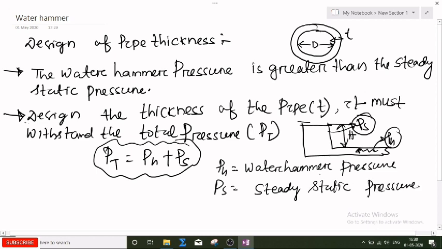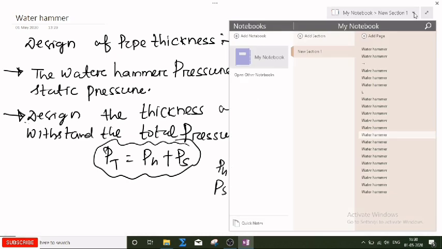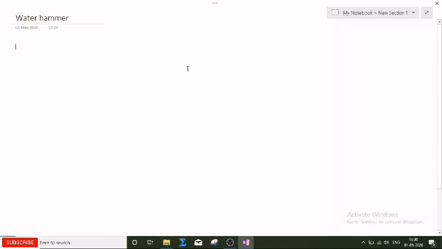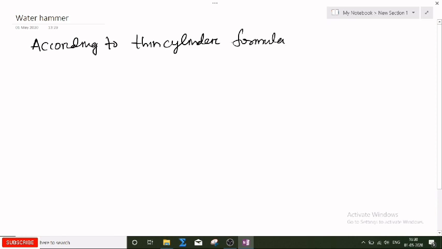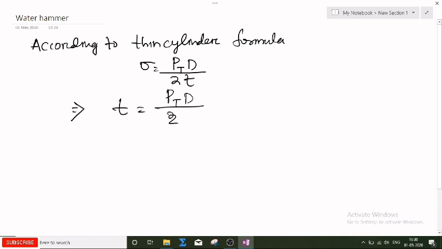So according to the thin cylinder formula from strength of materials, we know that sigma will be equal to PD by 2T. So the thickness will be equal to PT D by 2 sigma.